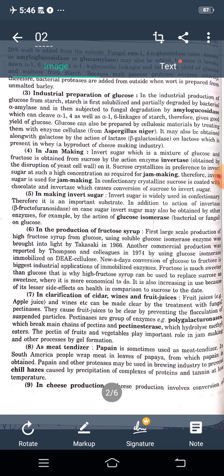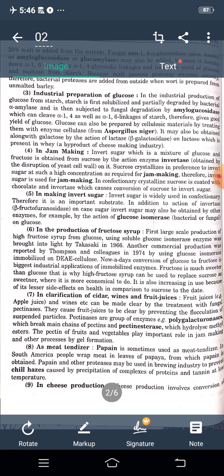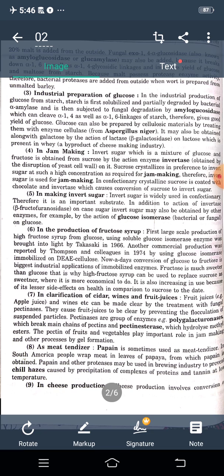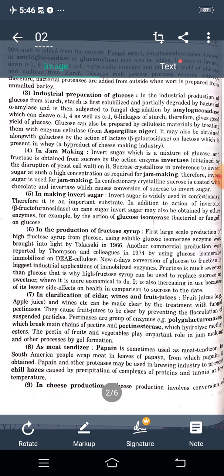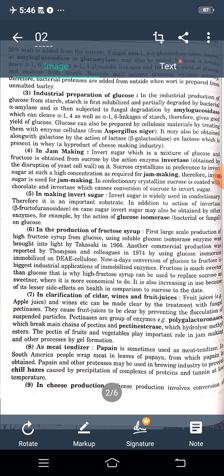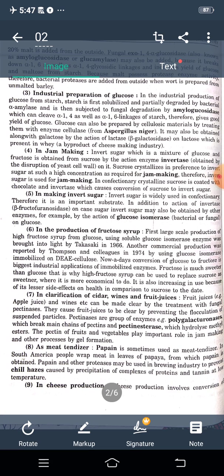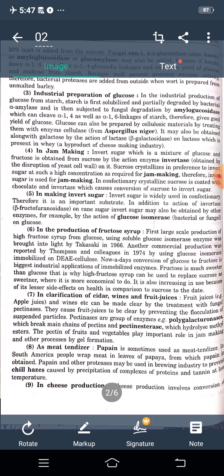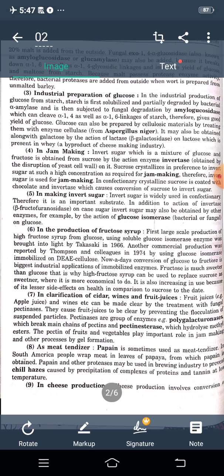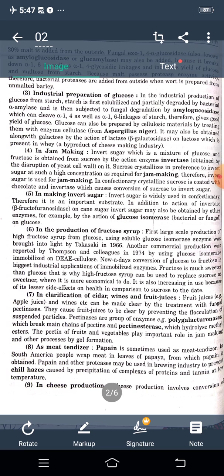As a meat tenderizer, papain is sometimes used. In South America, people wrap meat in leaves of papaya, from which papain is obtained. Papain and other proteases may also be used in the brewing industry to prevent chill haze caused by the precipitation of a complex of proteins with tannin at low temperature.